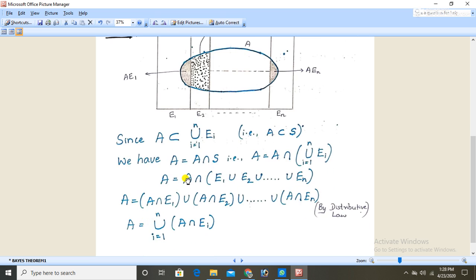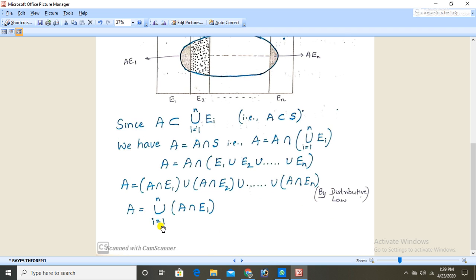Now A is equal to A intersection E1 union A intersection E2 union A intersection E3 union and so on union A intersection En. This is done by the distributive law.